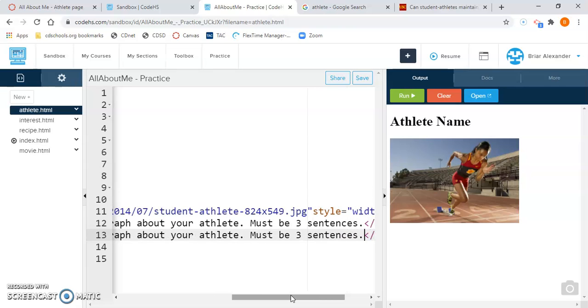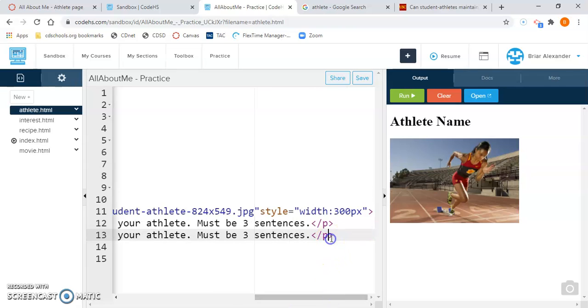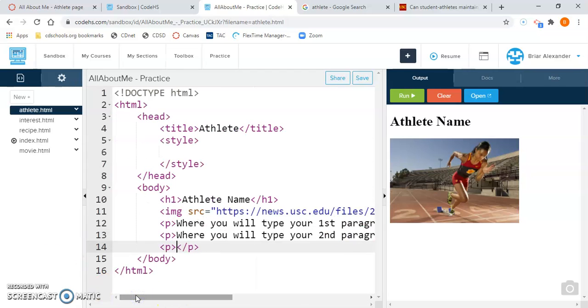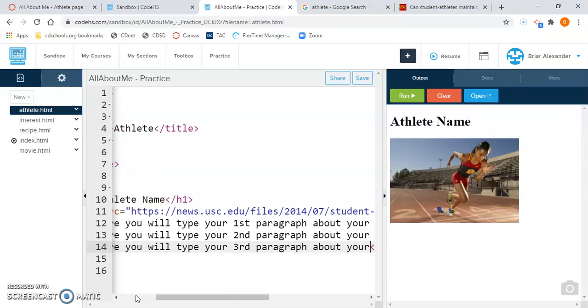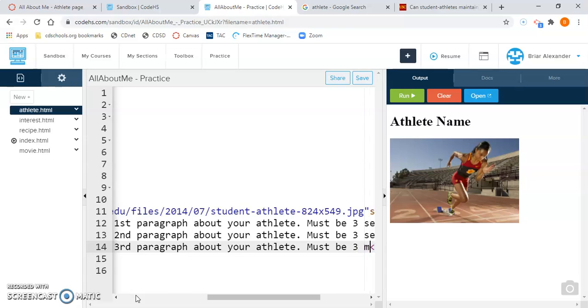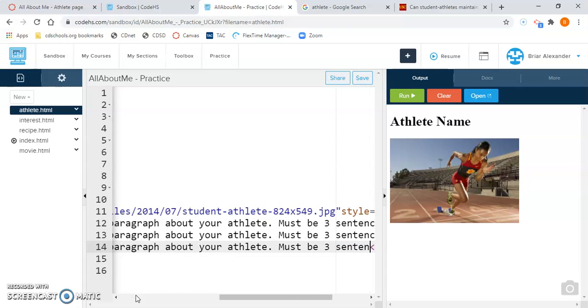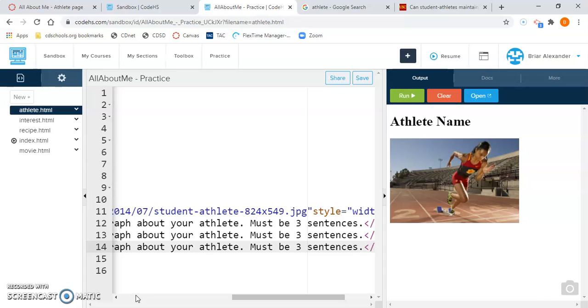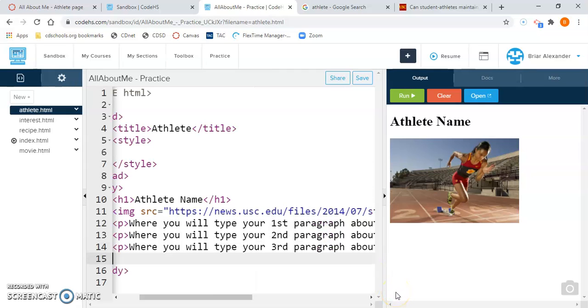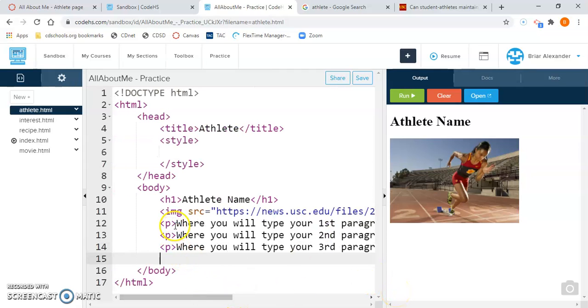They don't need to be long sentences, but we need to have 3 sentences about that athlete that you've chosen. And then once again, you'll do another set of P tags. And here, this is where you will type your third paragraph about your athlete. It must be 3 sentences once again. Maybe you talk about their personal life. What do they do outside of their sport? Have they contributed to their community? You know, anything that you want, as long as it relates to the athlete, can be in those paragraphs. You will use the P tags in order to write them.